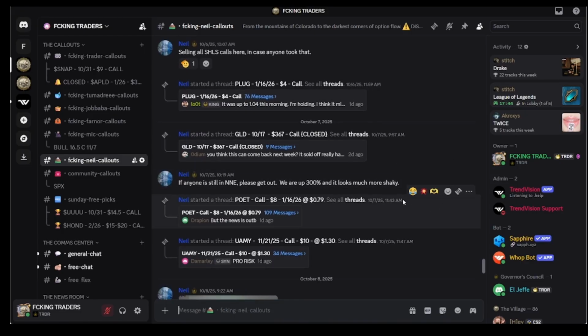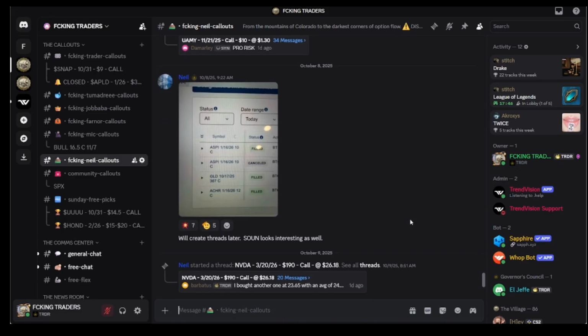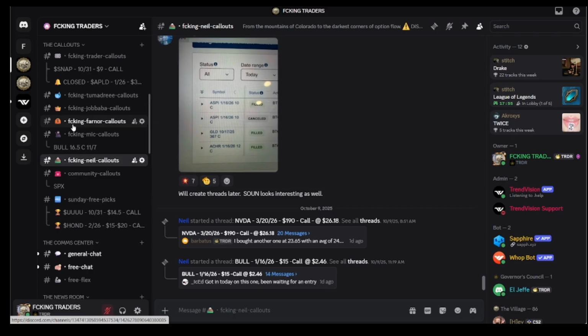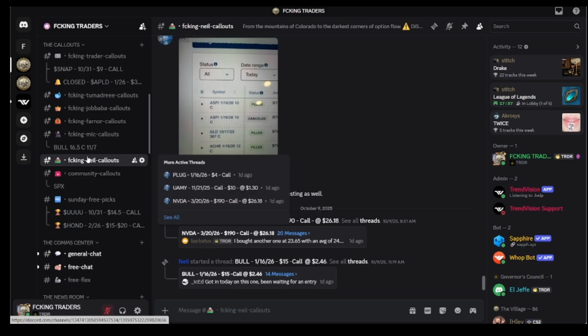He likes to stay diverse. He gets in and out of stuff. But again, I'd say most of his plays are going to be short to medium term, super well thought out, technical, and definitely hitting the right segments with the right timing. So that's the individual call out channels.